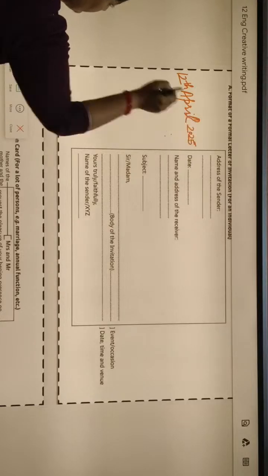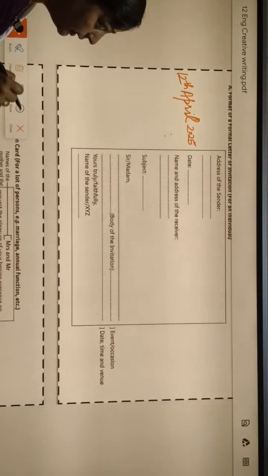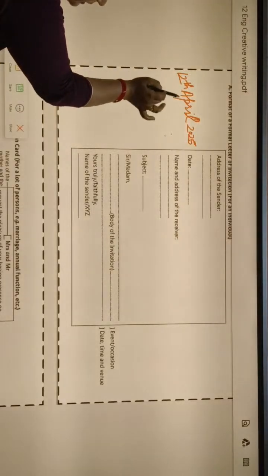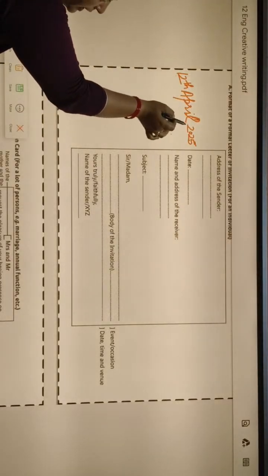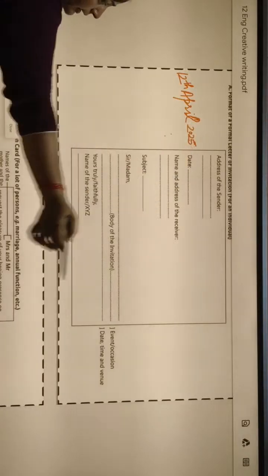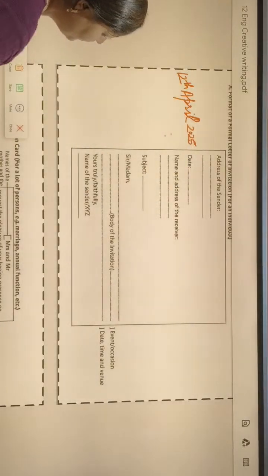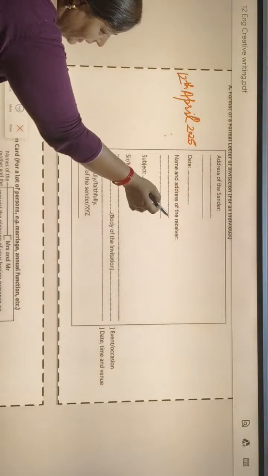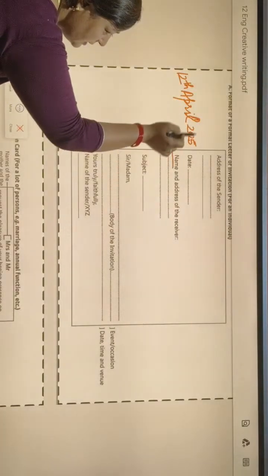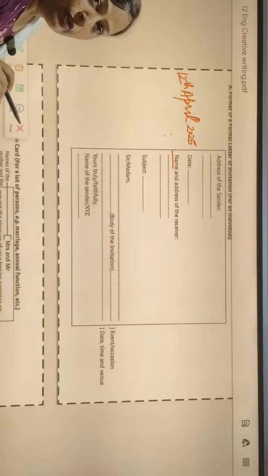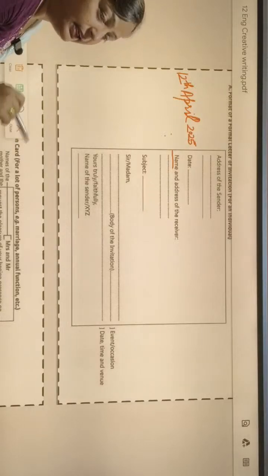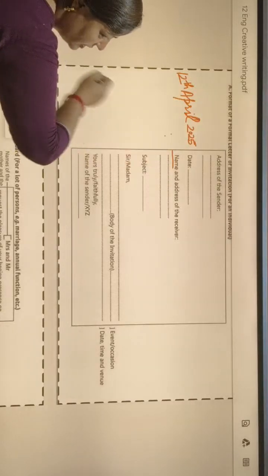In this way we will write the date. First the date, then the month name, and we will not use any comma between this, and then we will write the year. Then we will write the name and address of the receiver. In this invitation the person's name we can write in the address of the receiver.